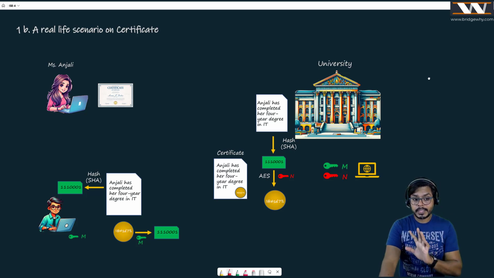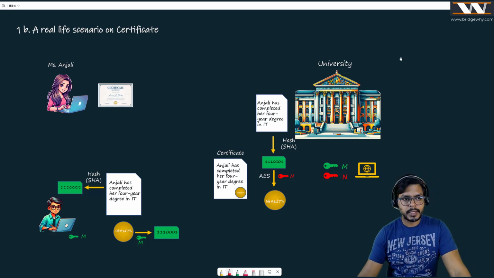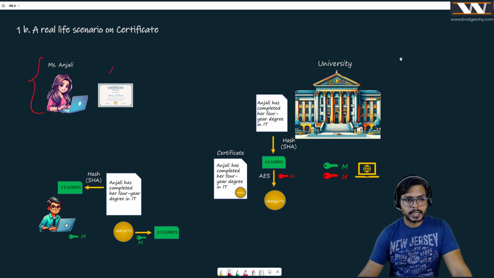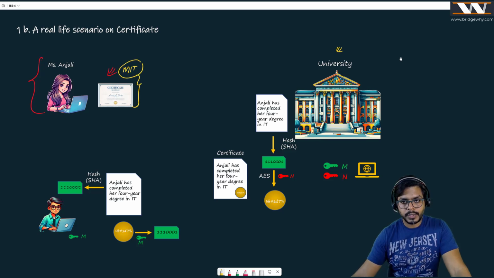Although I have discussed this board with you, still. So what is the problem? Try to understand the problem. We have Miss Anjali here, and Miss Anjali has the certificate which was created by this university and which proves that Miss Anjali has done engineering from the Massachusetts Institute of Technology, or this university, say.